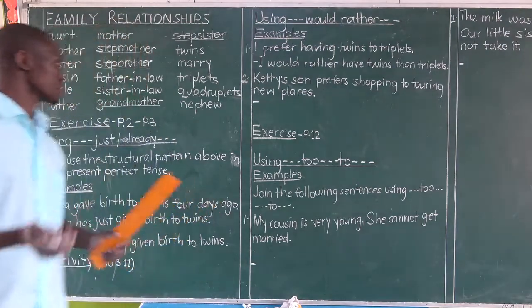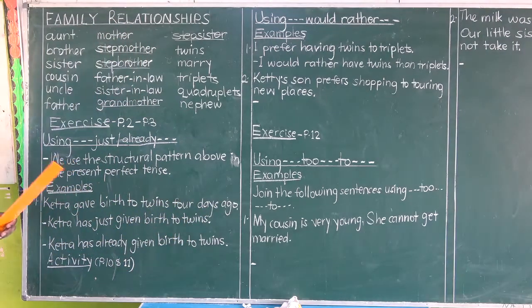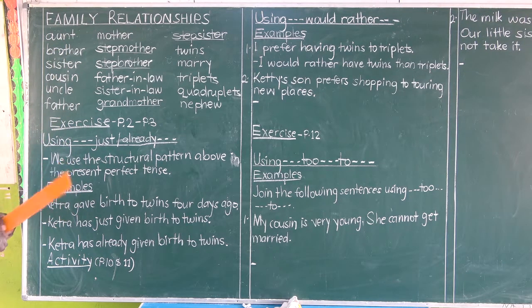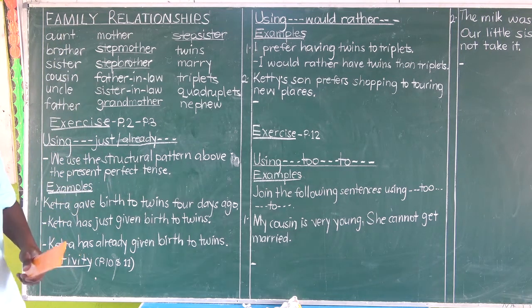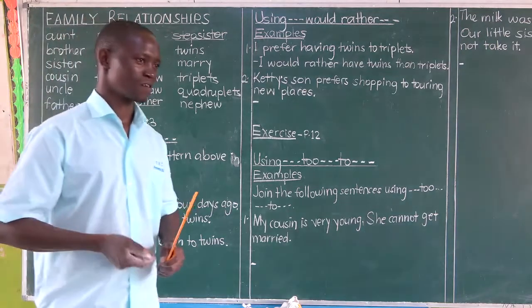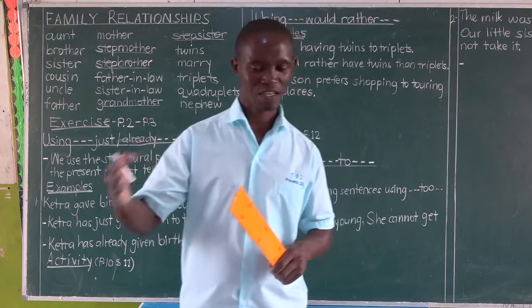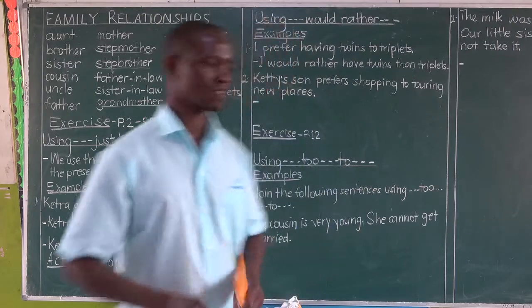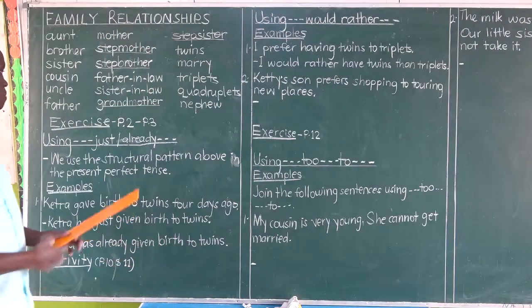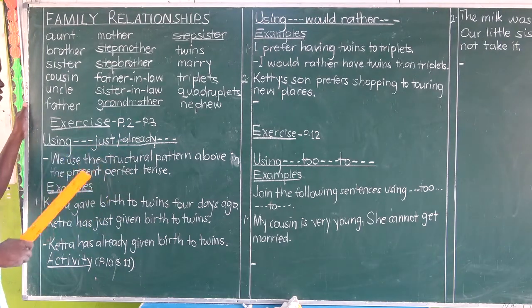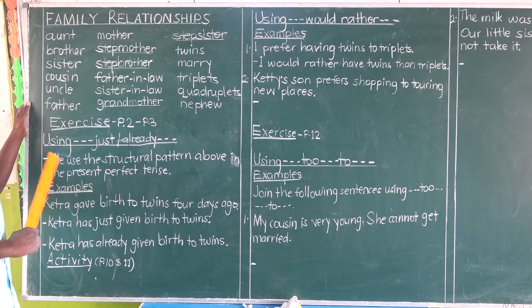Anyway, back to this. Who is your aunt? I'll talk about a few words here. Your aunt is a sister to your father or to your mother. You have a mother, that mother has a sister, and a sister to your mother is your aunt. Then you have a male parent, and that's your father. That father of yours has a sister. That sister to your father is your aunt.